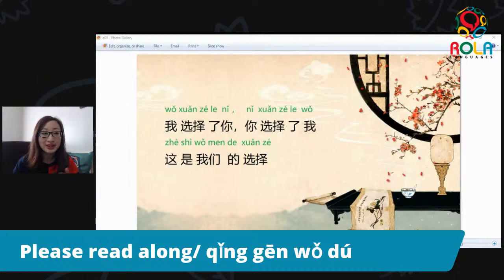Also, like I said, this is a little paragraph from a song, the lyrics from a song. So does anybody want to hear me sing it? 我选择了你，你选择了我，这是我们的选择. Let me tell you, your girl can sing. So if anybody wants to hear me sing something else, leave a comment below. I will sure accommodate your request. All right, let's move on.